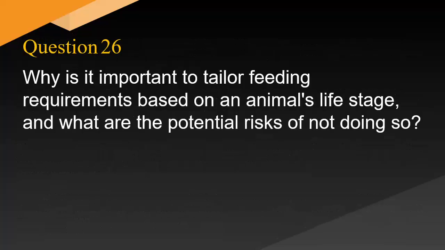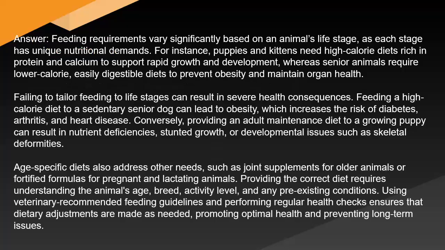Why is it important to tailor feeding requirements based on an animal's life stage, and what are the potential risks of not doing so? Answer: feeding requirements vary significantly based on an animal's life stage, as each stage has unique nutritional demands. For instance, puppies and kittens need high-calorie diets rich in protein and calcium to support rapid growth and development, whereas senior animals require lower-calorie, easily digestible diets to prevent obesity and maintain organ health.